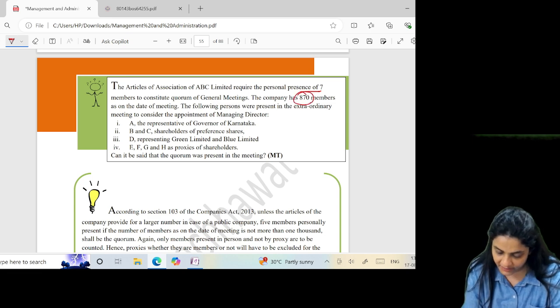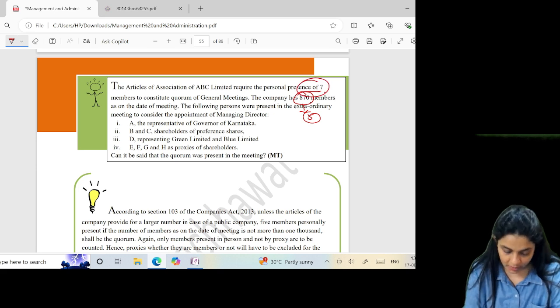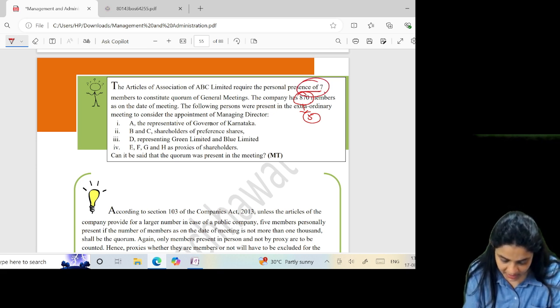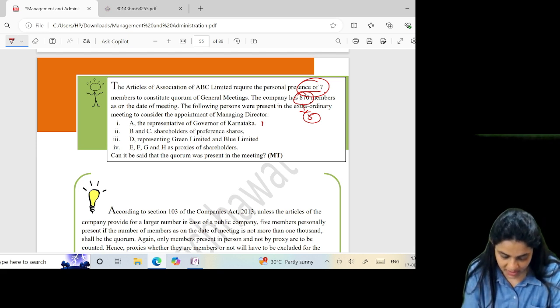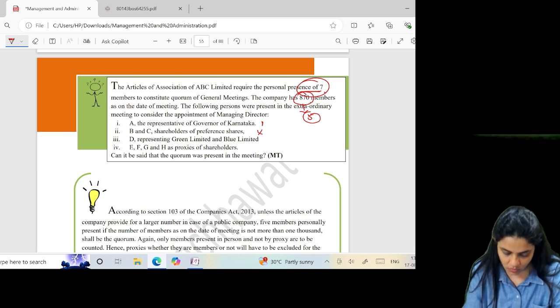The company has 870 members. 870 needs 5, but since the article says 7, what will be the quorum? 7. The following are present: A, the representative of the Governor of Karnataka. The representative of the Governor or President is counted as a member personally present. PNC preference shareholders, since they don't have a right to vote, are not counted.